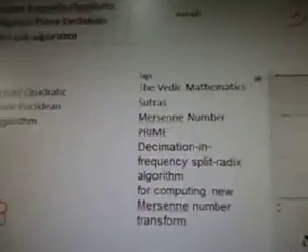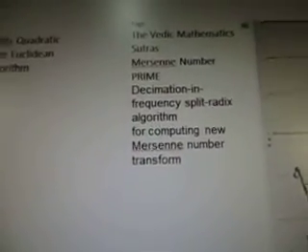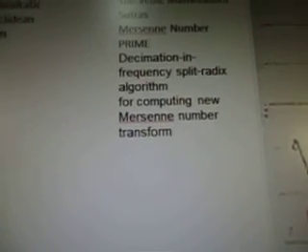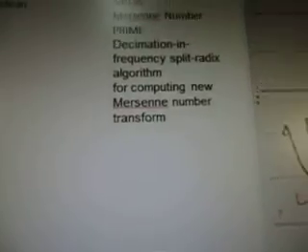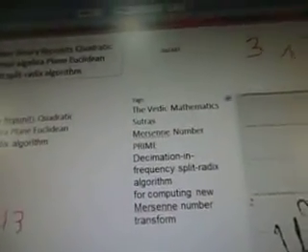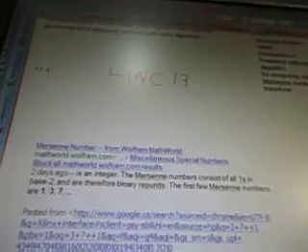So these are the tags for this video: the Vedic mathematics sutras, Mersenne number of prime, decimation in frequency split-radix algorithm for computing new Mersenne numbers transform. Basically, I've got a topic on this video that I can't fit into the title, so I put it into the tags. I'm starting to do that because YouTube is not letting me upload my videos, because my lines are too long, because I'm long-winded, as we all know. So I'm cutting them down so they're a little shorter.